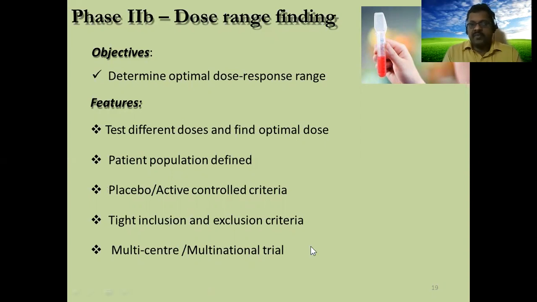Then only, based on the placebo therapy, can we confirm that the adverse drug reactions are minimal in some test groups. Tight inclusion exclusion criteria are to be followed. Multi-center, multinational trials are required. Then only can we experiment and generalize the studies on various groups of races.